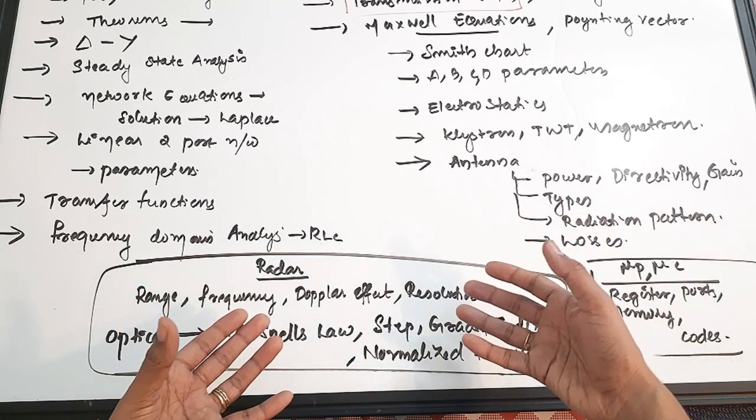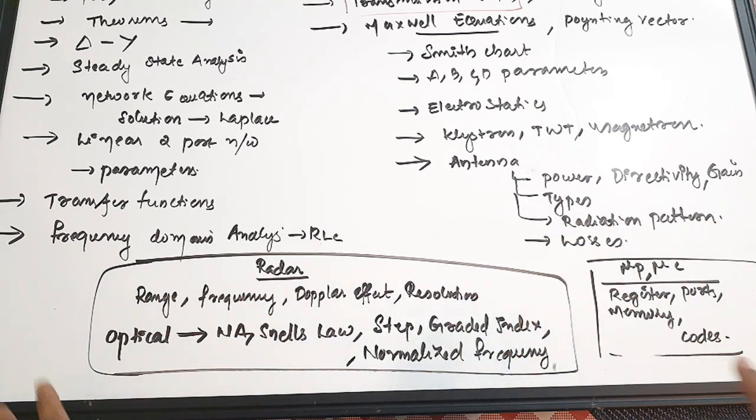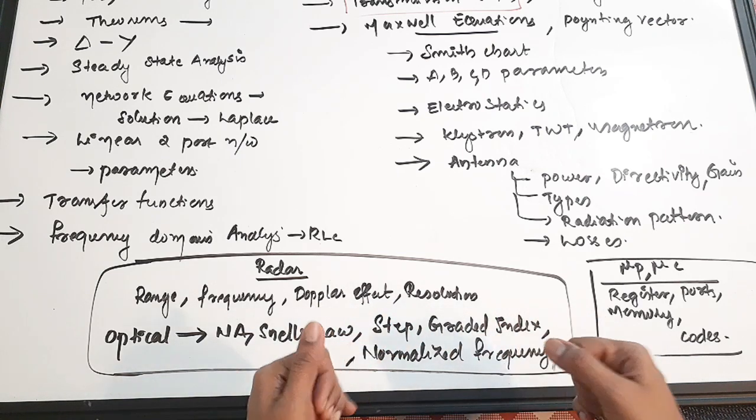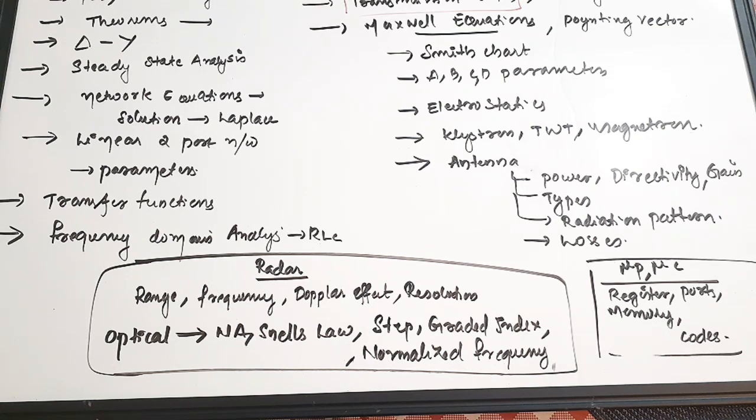So again, we have done a separate video on radar, and there are also a lot of radar questions being solved. So please do watch the radar playlist. The video may be given a title like SRO exam preparation, but the questions are from radar, so you can watch it and use it for your preparation. Then optical communication, you can expect questions from areas of numerical aperture, Snell's law, step and graded index fibers, single mode, multi-mode fibers, which I have not written here actually, then normalized frequency, then acceptance angle. Again, I have done a video on optical communication important topics, or the formula revision you can call it. Please do watch it. So these are the important areas.